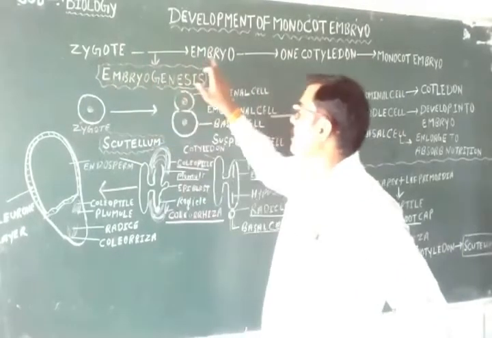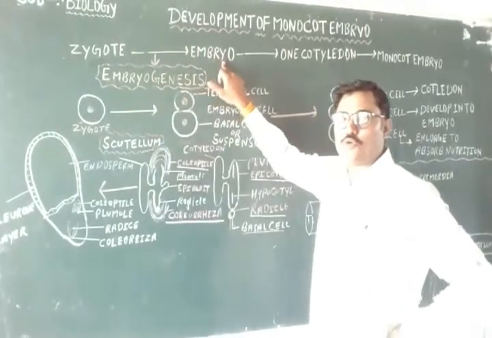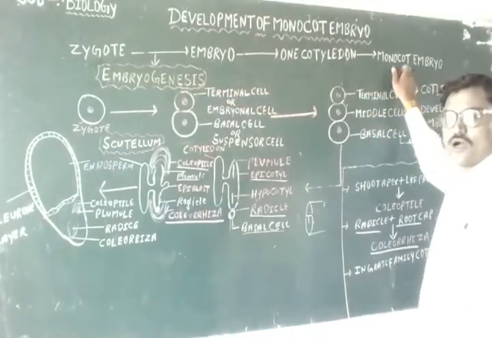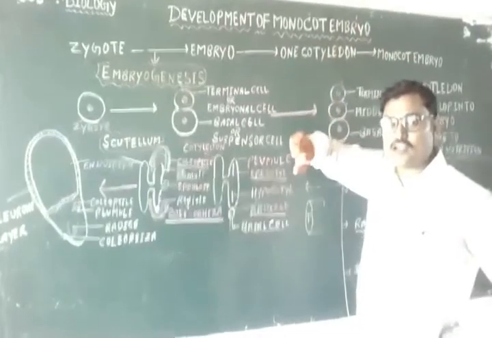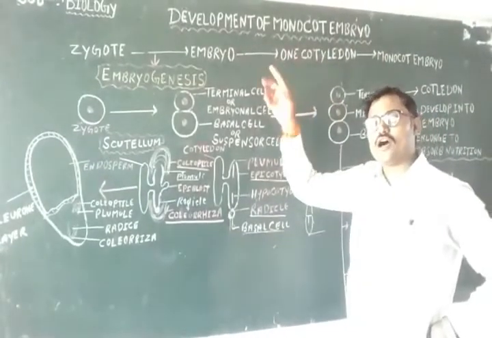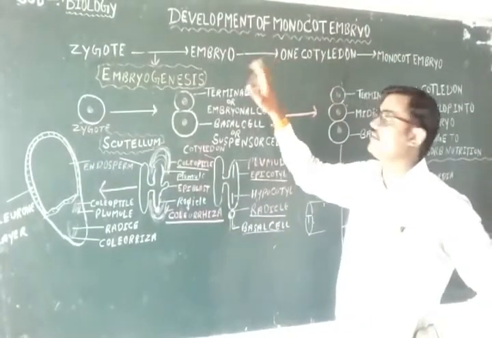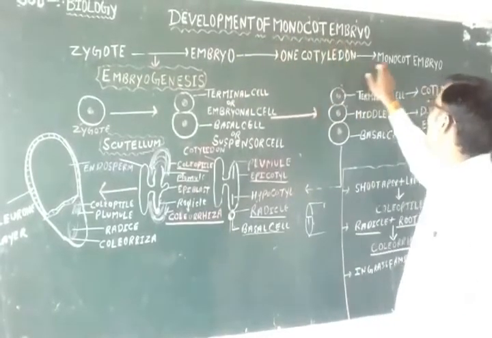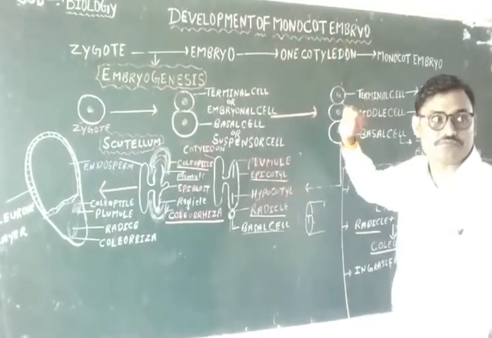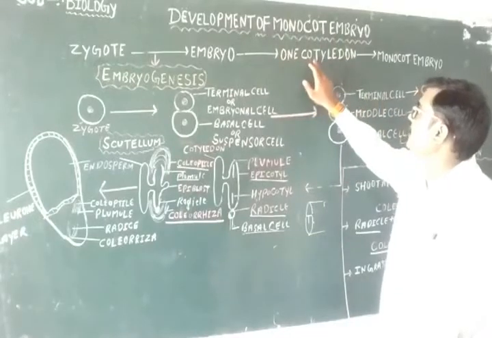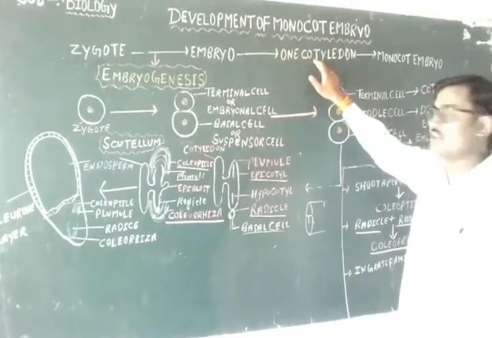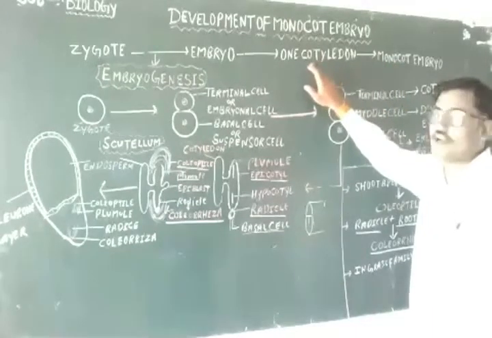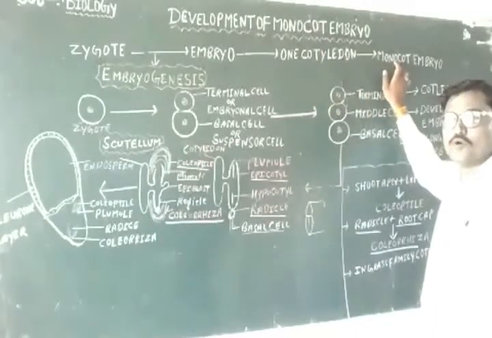Embryos are of two types. One is the monocot embryo and the second is the dicot embryo. We have already discussed the development of the dicot embryo. Now we are discussing the monocot embryo. If there is one cotyledon, that is the monocot embryo.